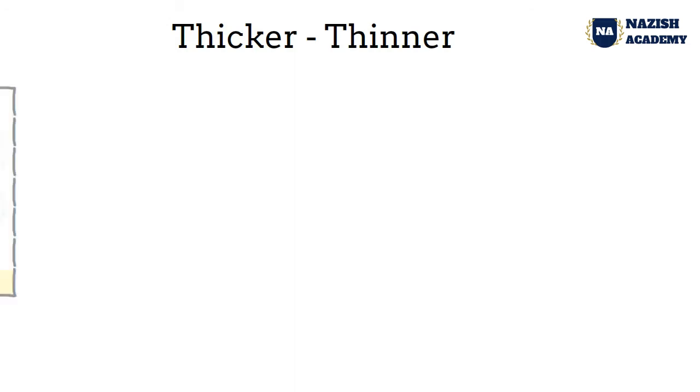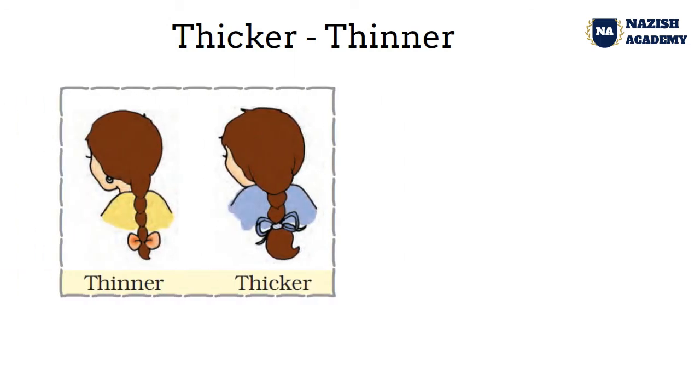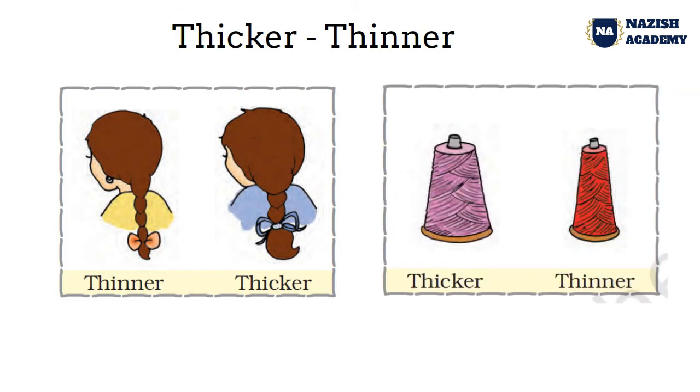Thicker, thinner. The braid on the left side is thinner and the braid on the right side is thicker. The thread on the left side is thicker and the thread on the right side is thinner.